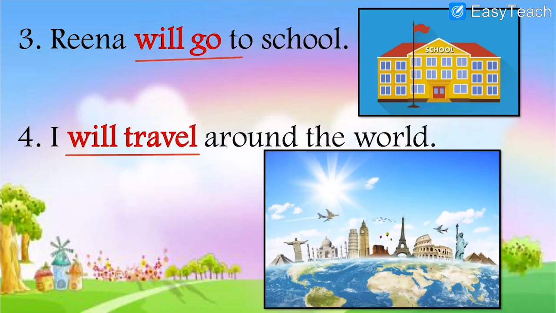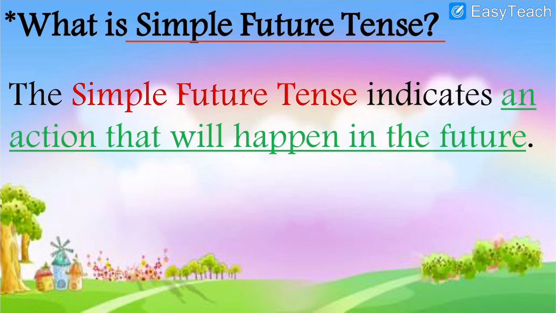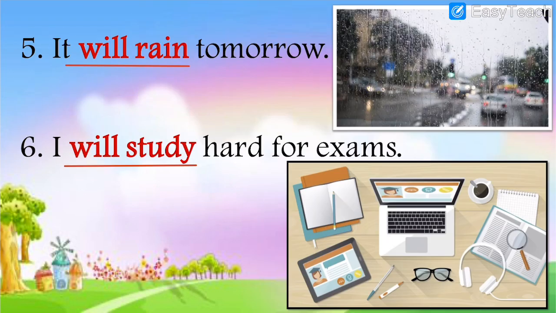So will study, will rain, will go, will travel, will be playing, will eat. These are all the examples of simple future tense, and simple future tense shows that the action will happen in future. Right now the action is not over, but it will happen in future.